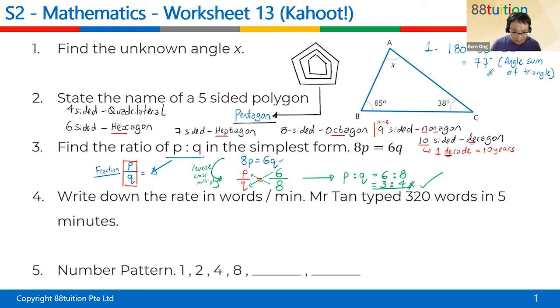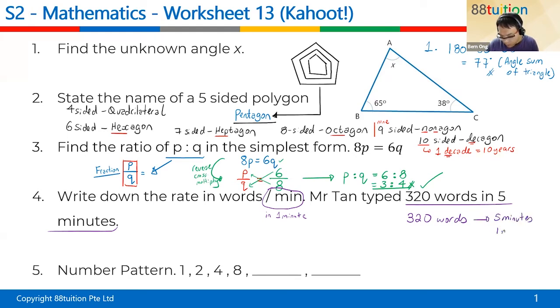Don't worry. Next, write down the rate in words per minute. When they say per minute, it means in 1 minute. So Mr. Tan typed 320 words in 5 minutes. You're looking for 1 minute, so 1 minute down here. I will do a divide by 5 down here, and 320 divided by 5 over here.